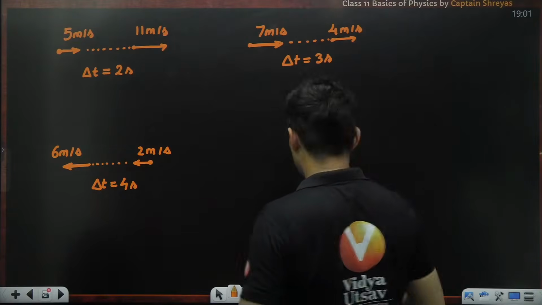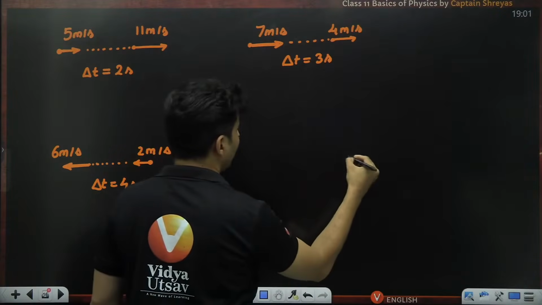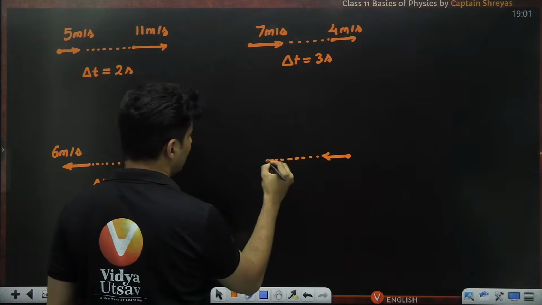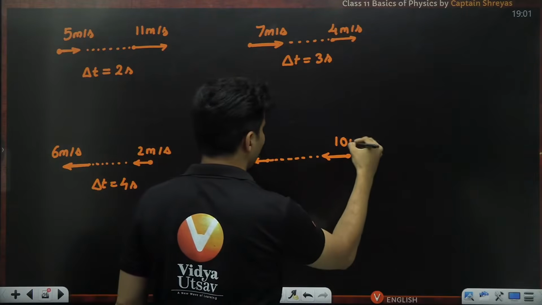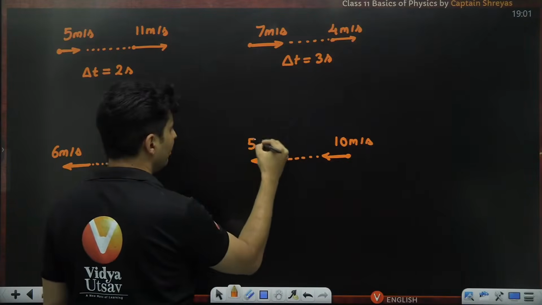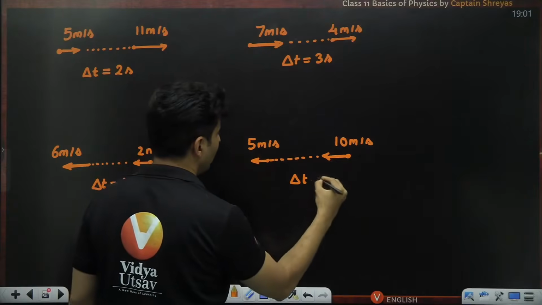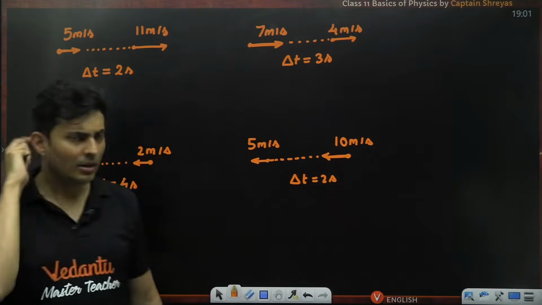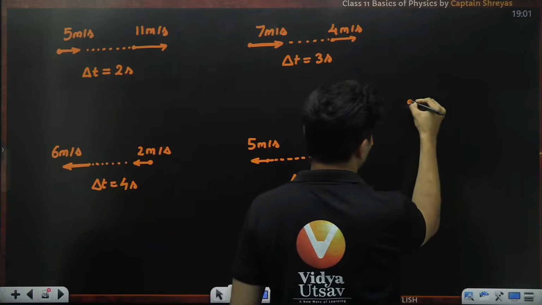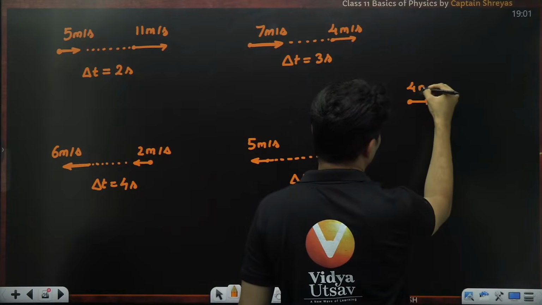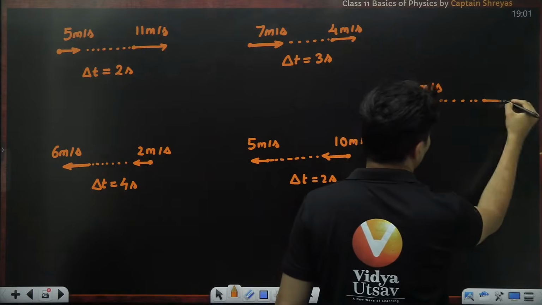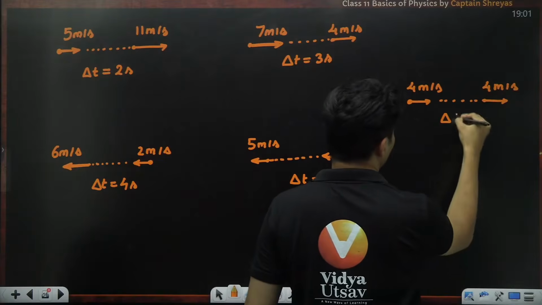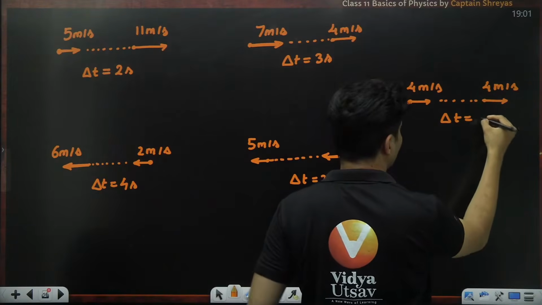Then another example where the car was going like this and it came over here. The speed was 10 meters per second, and now the speed became 5 meters per second. Let's say the time interval was 2 seconds. And then we'll take more examples like this also. Say the car was going like this with 4 meters per second, and after some time the speed is 4 meters per second only. So the time interval that it took was, let's say, 2 seconds.